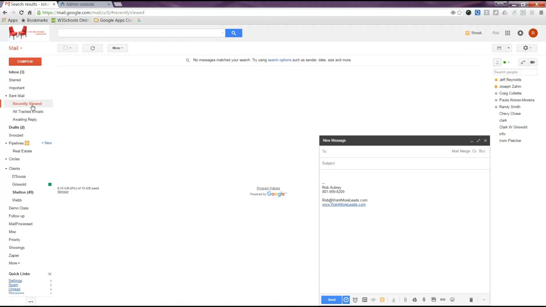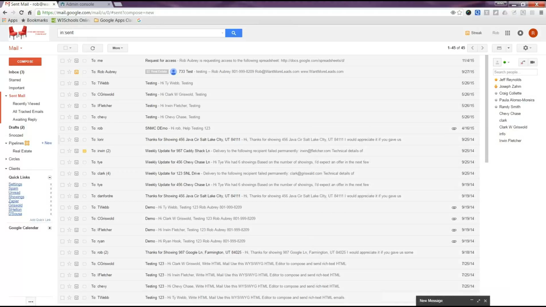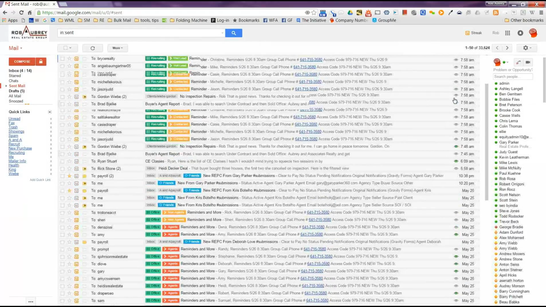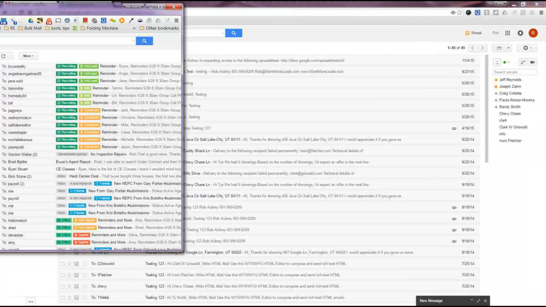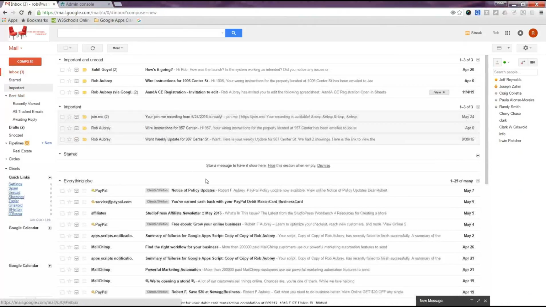So it's not showing me. If I go into my sent, it may or may not. No, I don't have it turned on here. But in my regular inbox, my regular mission critical email, if I bring this over here, it shows me over here, these little green eyeballs mean that person read the email. Streak is a third-party add-on. Okay, thank you. We can talk about those after we go through all the main features of Gmail, and then we'll start talking about third-party add-ons. We'll make that probably a separate webcast.